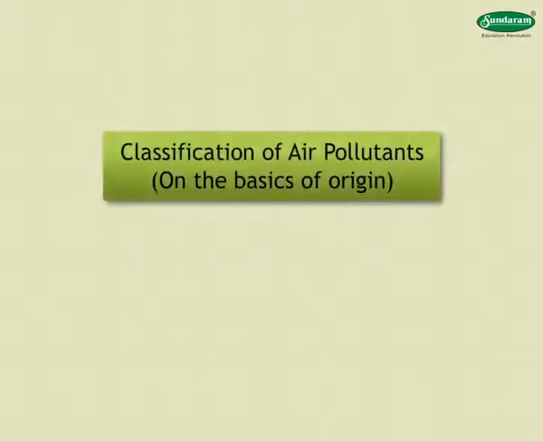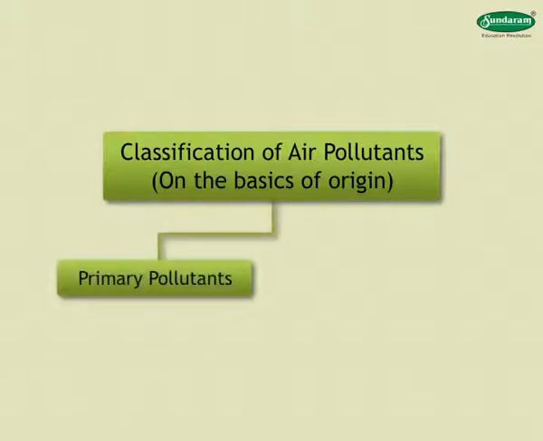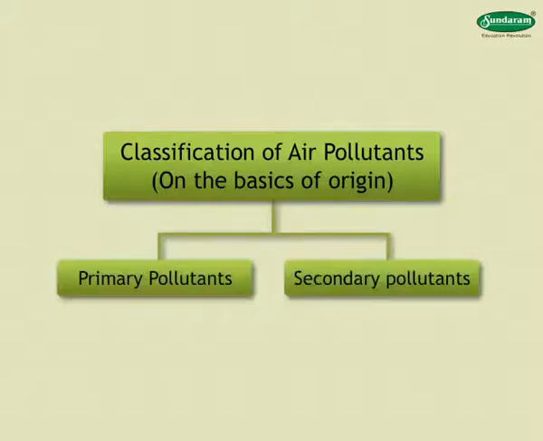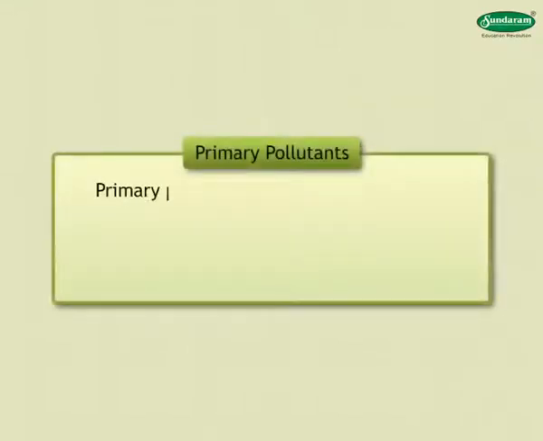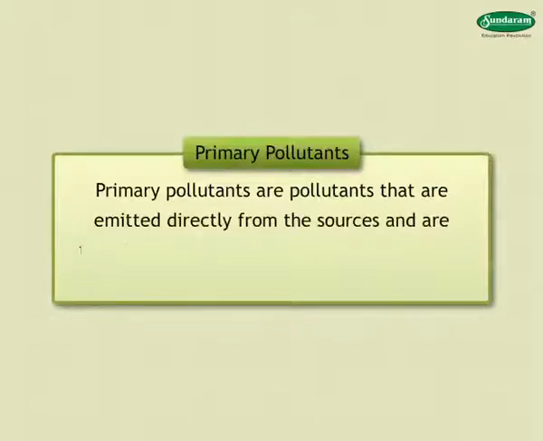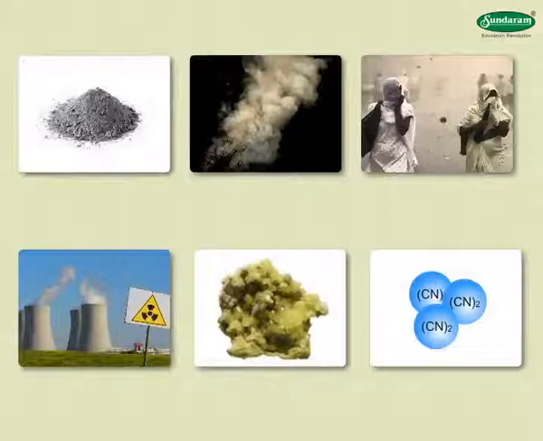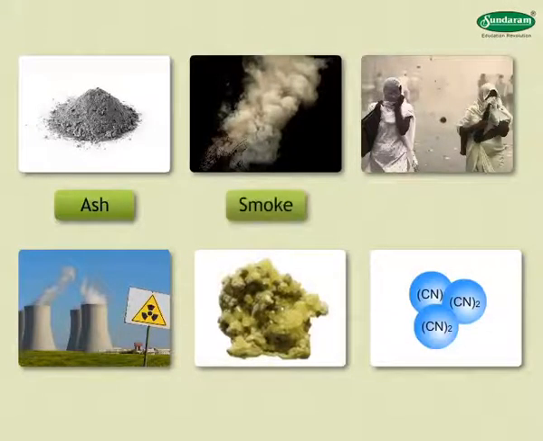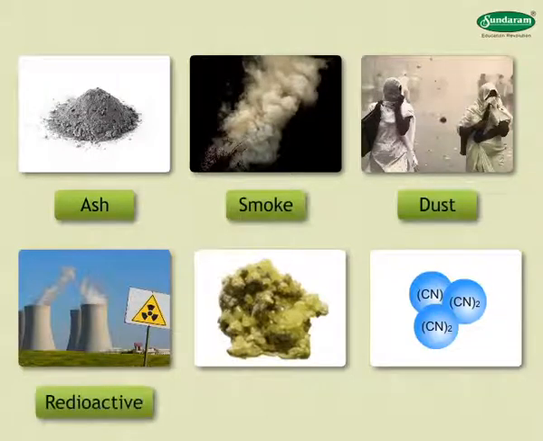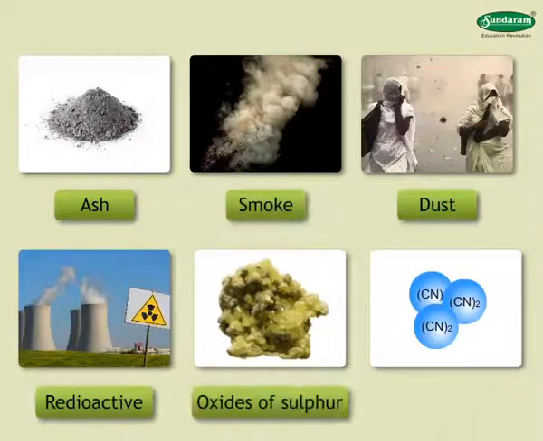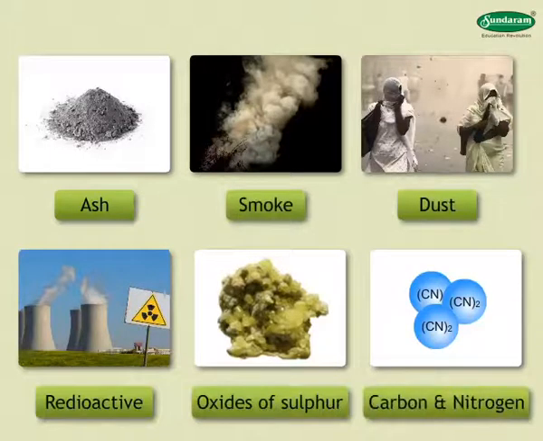On the basis of origin, air pollutants are classified as primary pollutants and secondary pollutants. Let us know more about these pollutants. Primary pollutants are pollutants that are emitted directly from the sources and are found in the atmosphere in the form in which they are emitted. Examples of primary pollutants are ash, smoke, dust, radioactive compounds, and oxides of sulfur, carbon, and nitrogen.